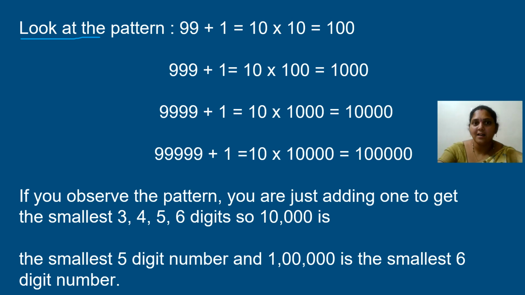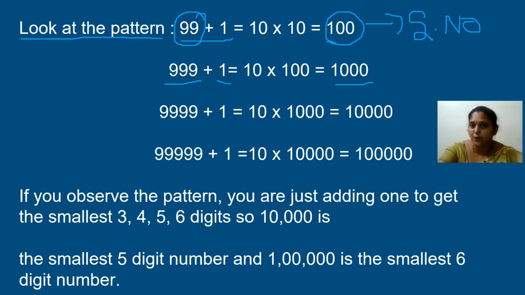Now we will look at the pattern. 99 plus 1. For this greatest two-digit number, I have added 1 and I have got the number 100. 100 is our smallest three-digit number. In the same way, for the greatest three-digit number, I have added 1 and I got 1000. It is the smallest four-digit number. For the greatest four-digit number, I have added 1 and I have got 10,000.